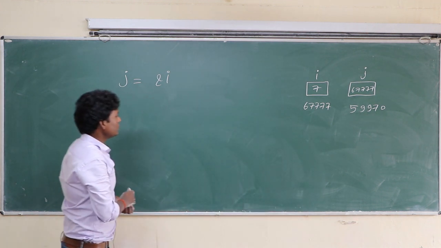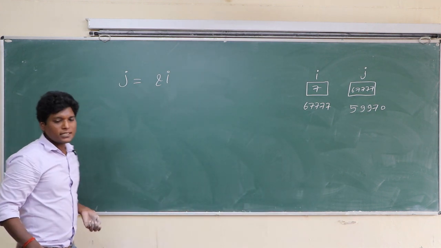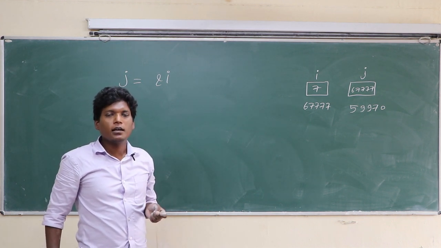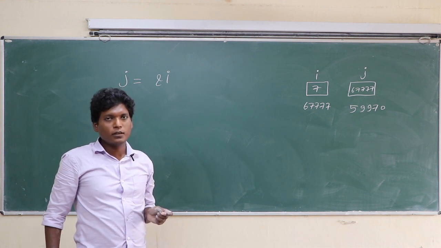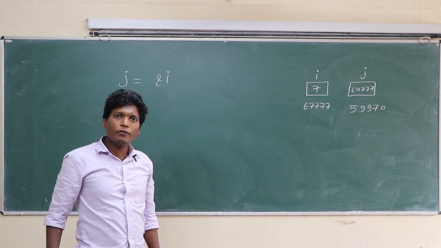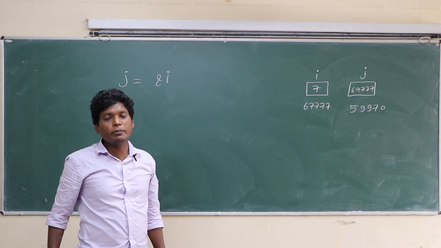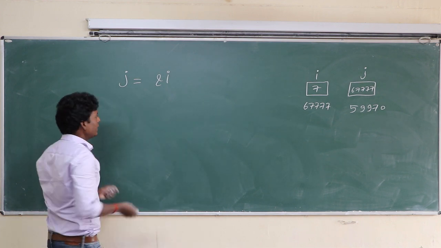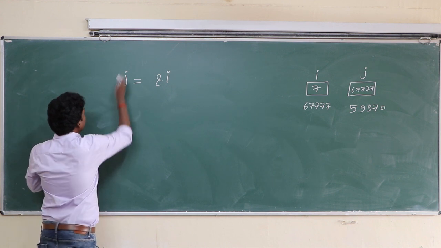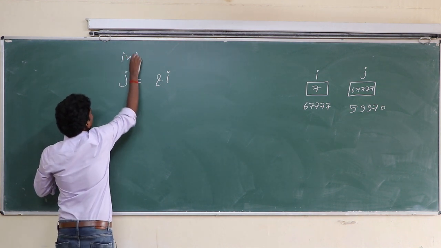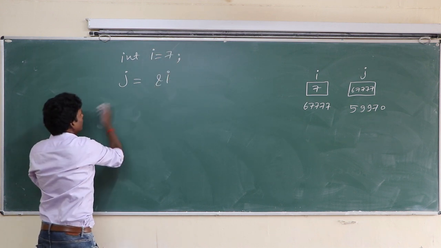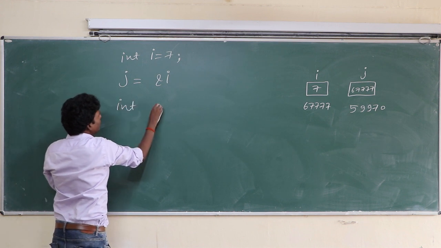Okay class? Since j is a variable, we must declare j before using it. So how will j be declared? Basically, int i equal to 7, and j will be declared as int j.